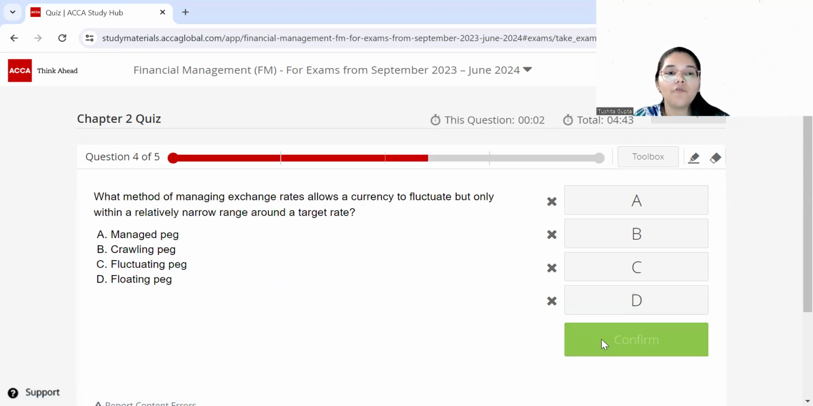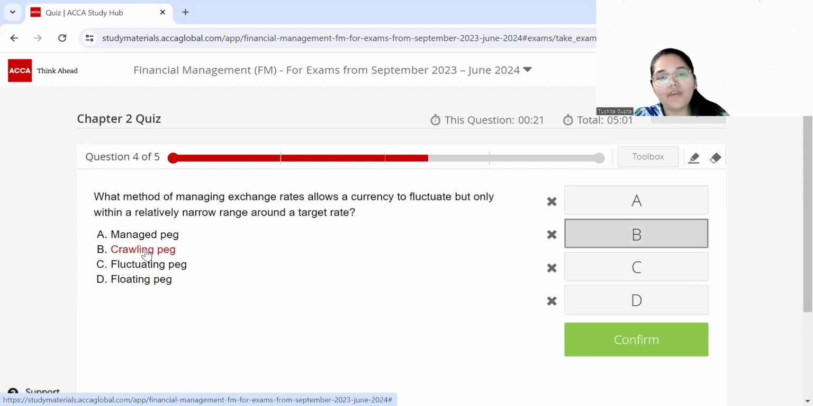Question number 4 says, what method of managing exchange rates allows a currency to fluctuate but only within a relatively narrow range around a target rate? Now this is also the very exact definition which has been provided for the crawling peg system. So option B over here is your answer. This is the very definition.